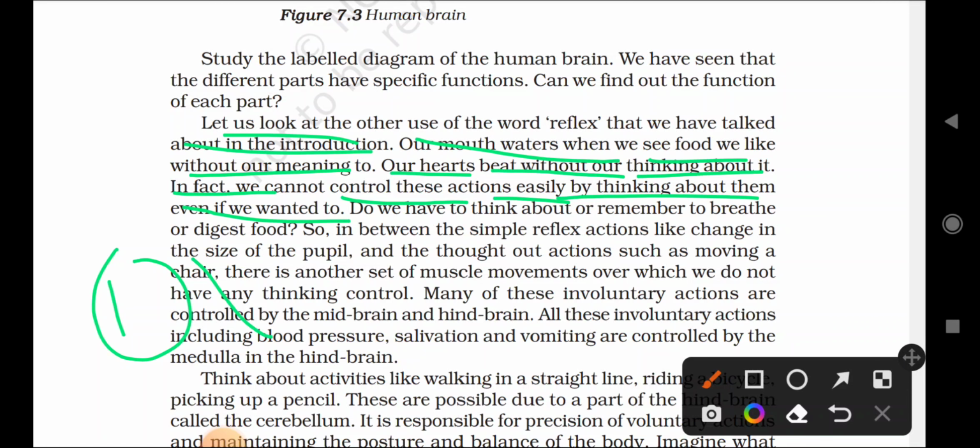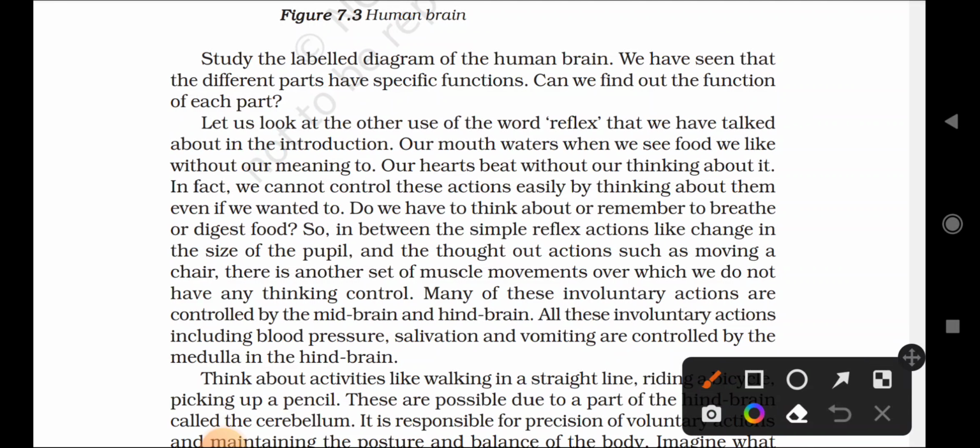Another one is voluntary actions. What are involuntary actions? The actions done without thinking are called involuntary actions. And what are voluntary actions? The actions done with thinking are called voluntary actions. Sometimes in your exam they will ask you to write the difference between voluntary actions and involuntary actions.